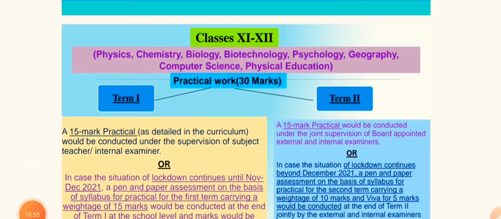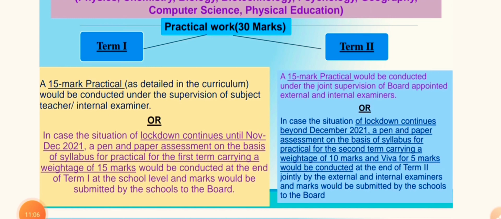For class 11th and 12th, if you look at subjects like physics, chemistry, biology, biotechnology, psychology, geography, computer science, and physical education, here we have practical work of 30 marks in term 1 as well as in term 2, 30 marks each term. A 15 marks practical as detailed in the curriculum would be conducted under the supervision of the subject teacher, or internal examination, or in case of lockdown, when schools remain closed due to the pandemic situation.